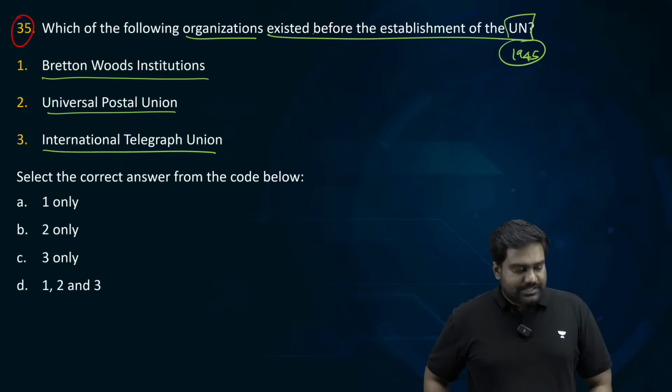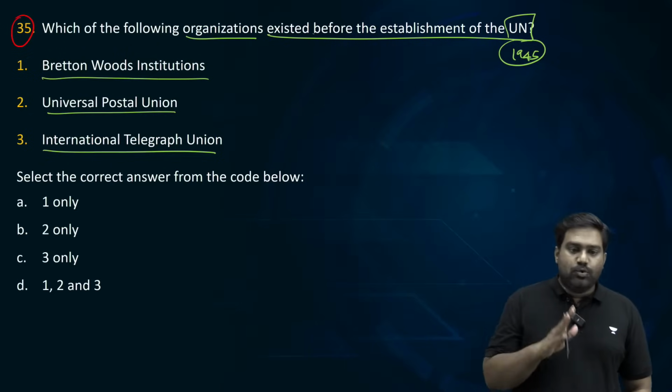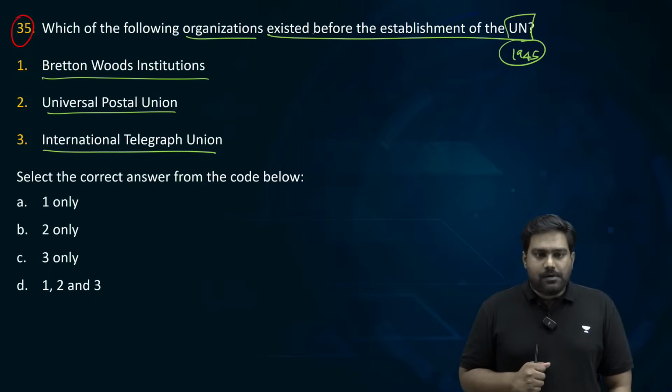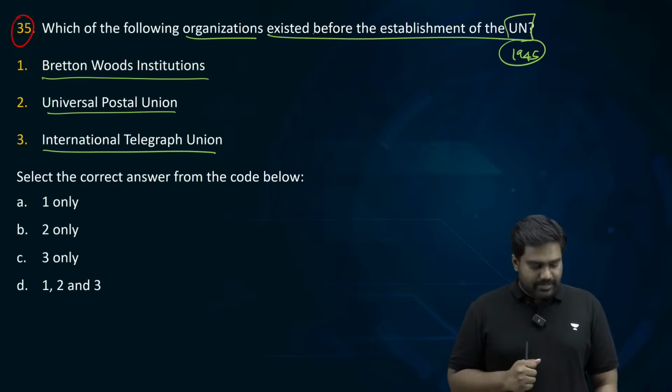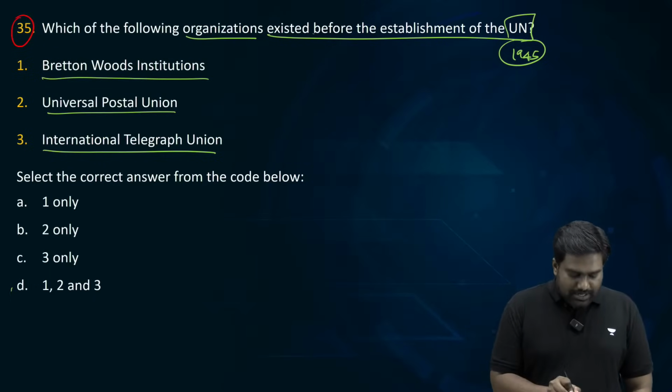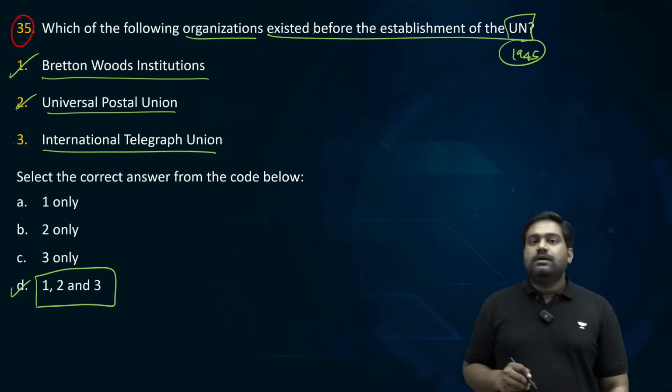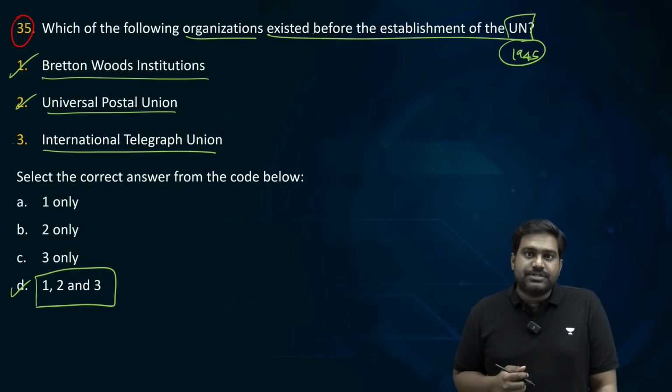Let's see how many of you can answer this. Which of the following organizations were set up even before the UN was established? 75% have said D. Option D, 1, 2 and 3. Very good. That is the correct answer. What do you mean by Bretton Woods institutions?